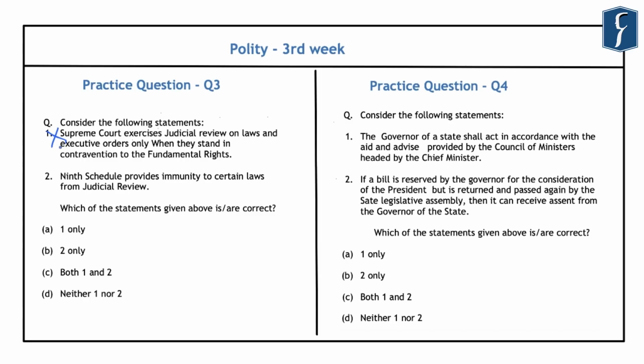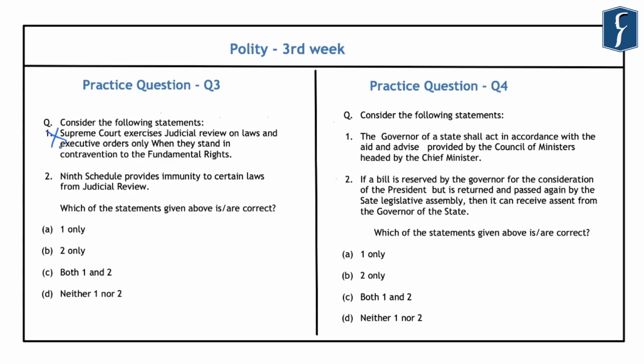Further, regarding the second statement, that the 9th Schedule provides immunity to certain laws from judicial review, you should note that Article 31B saves the acts and regulations included in the 9th Schedule from being challenged and invalidated on the grounds of contravention of any of the fundamental rights. This 9th Schedule was added by the First Constitutional Amendment Act of 1951.